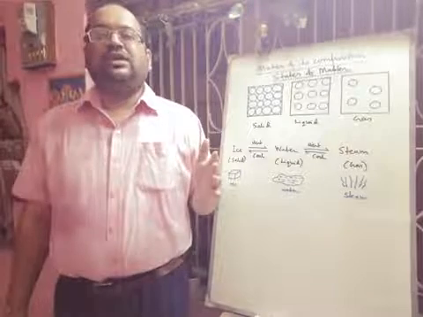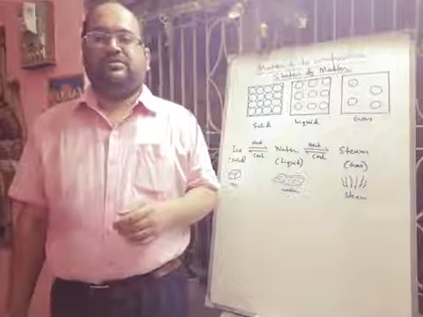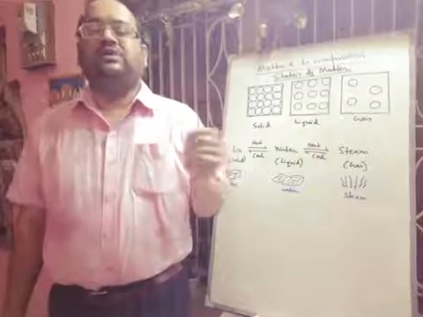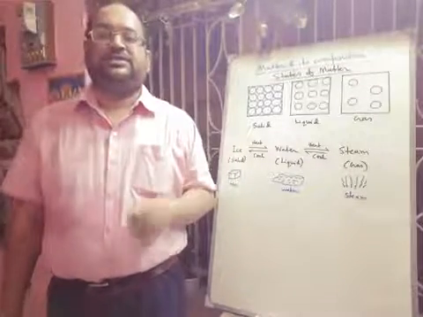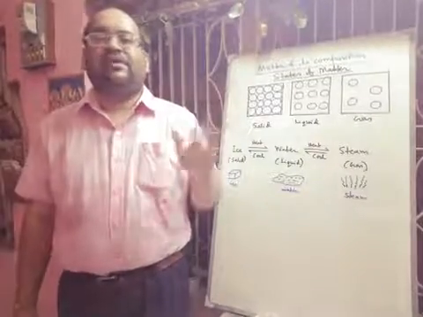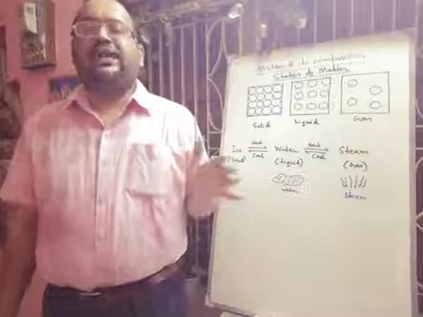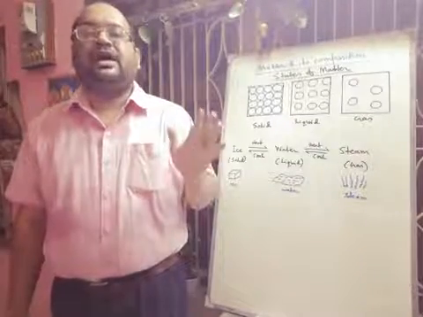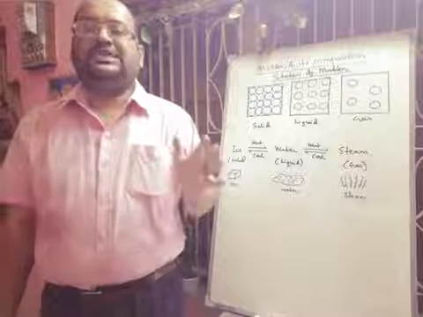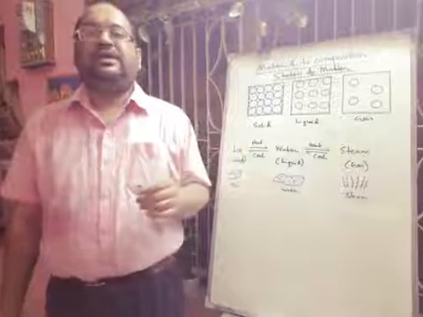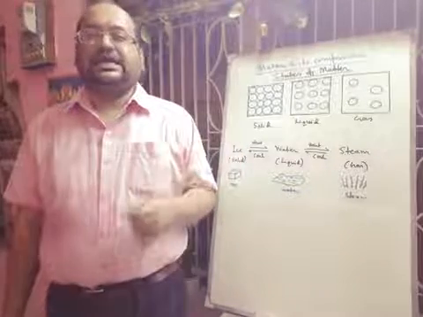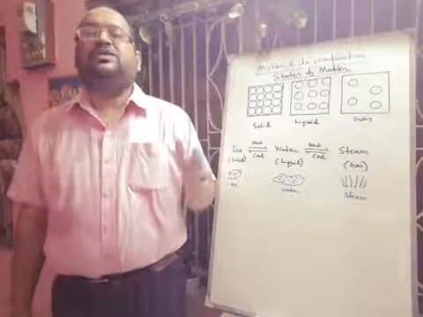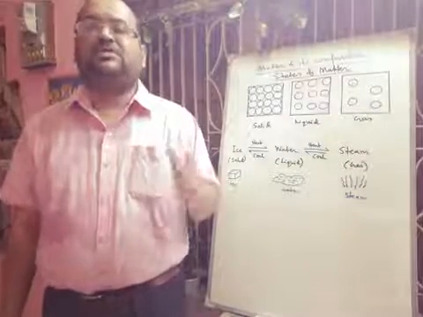Crystalline solids have a sharp melting point, so they convert from the solid state to the liquid state at a particular fixed temperature. This is called a sharp melting point. But amorphous solids melt over a wide range of temperature, so they don't have any sharp melting point. Solids have no diffusion property and do not diffuse readily like gases. The density of a solid is very high because of the close packing of particles, the close packing structure.